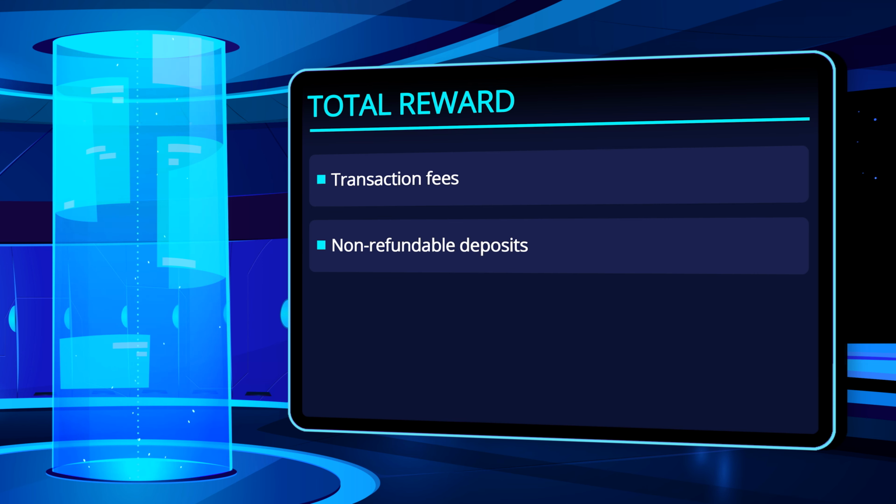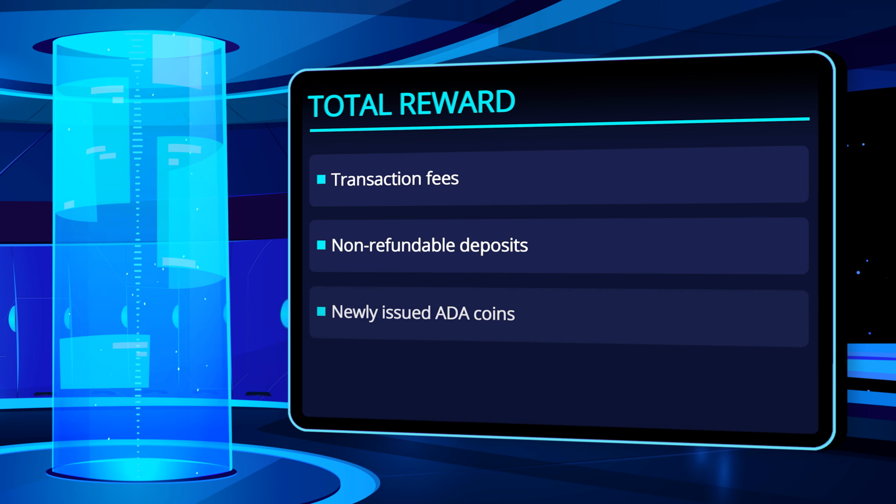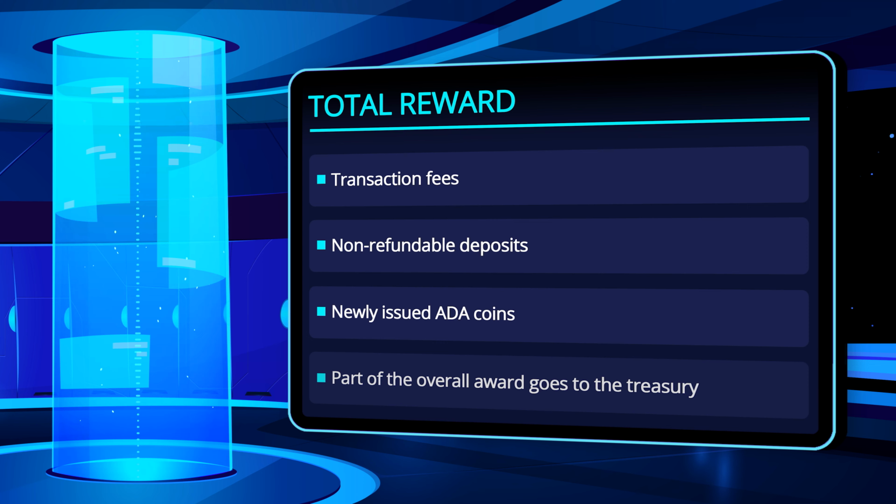And number 3. Reissuance of part of the Cardano coins not yet in circulation, up to a maximum of 45 billion ADA. A small portion of the resulting total rewards will be deducted and stored in a virtual treasury that is funding various Cardano projects of community participants.